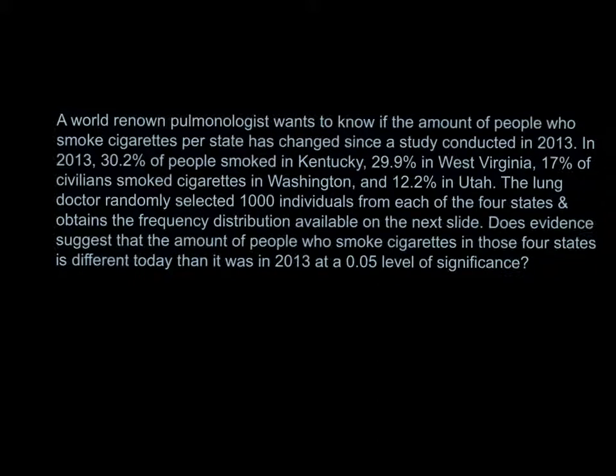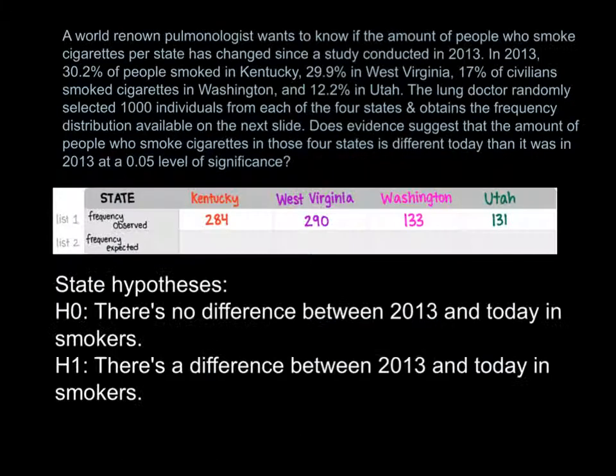Does evidence suggest that the amount of people who smoke cigarettes in those 4 states is different today than it was in 2013 at a 0.05 level of significance? First, we need to state the null and alternative hypothesis. The null hypothesis, marked as H0, says there's no difference between 2013 and today in smokers. The alternative hypothesis, which is H1, says there's a difference between 2013 and today in smokers.